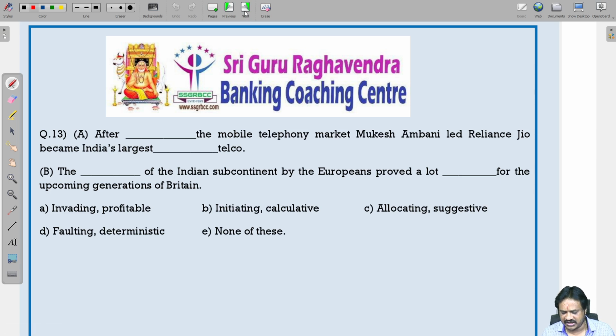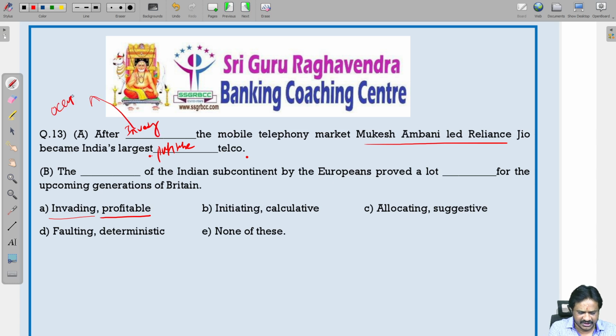After dash the mobile telephone market, Mukesh Ambani led Reliance Jio becomes India's largest dash telco. Largest dash telco means profitable telco. Here we are talking about the profit of one company, Mukesh Ambani led Reliance Jio, so profitable is correct. The second blank is very easy. After invading. What is the meaning of invading? Invading means occupying. So after invading the mobile telephone market, Mukesh Ambani led Reliance Jio became India's largest profitable telco.